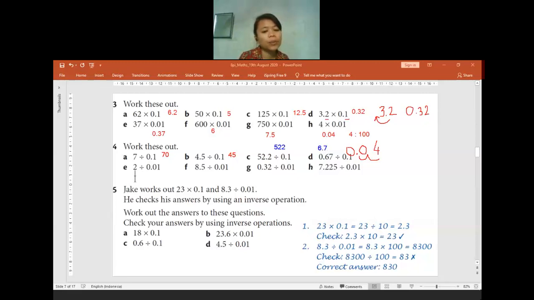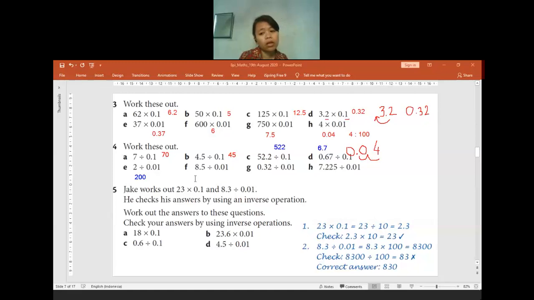Okay. Now for question E, 2 divided by 0.01. How many will it be? If we divide by 0.01, it is the same thing as we multiply the number by 100. So now we will have 2 times 100, which is equal to how many? 200. Is there anyone who gets confused, or maybe my explanation is confusing? Do you still need more time to try it first?